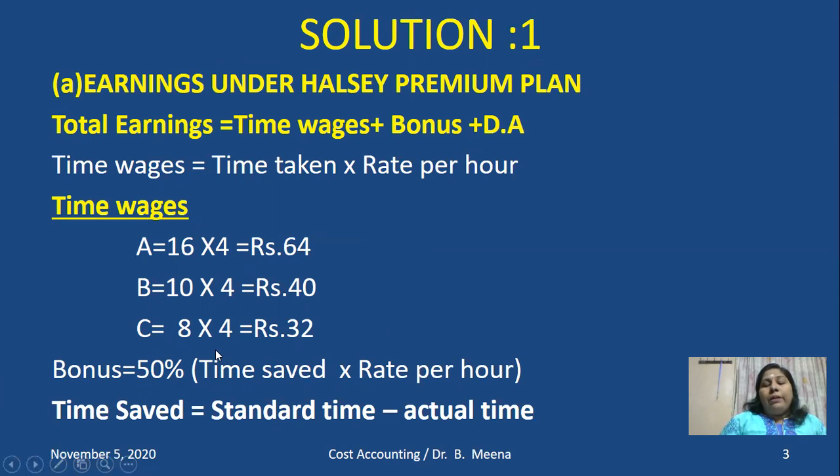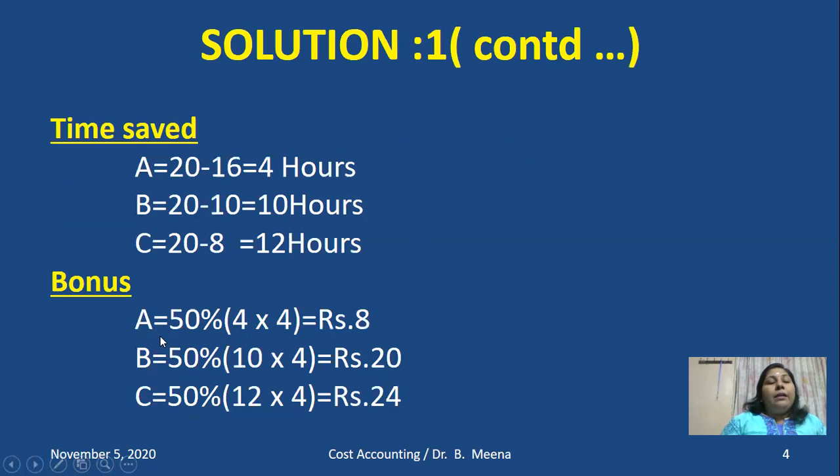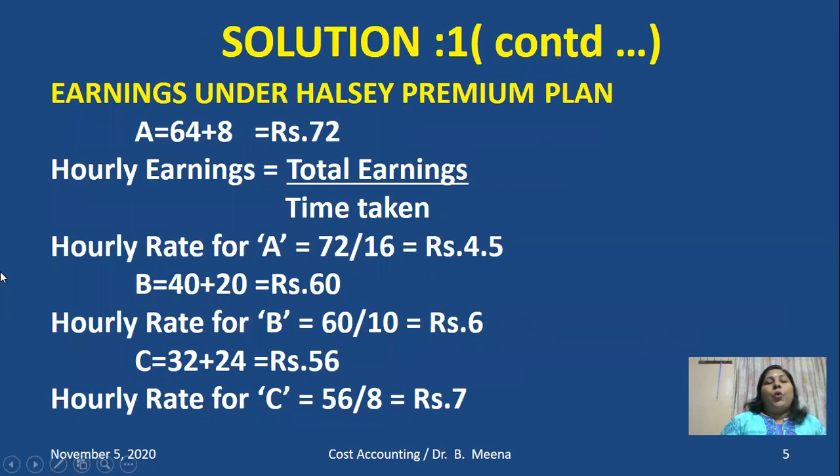Since the problem doesn't have the information about the DA, simply we add the time wages and bonus of A, B, and C separately to calculate the earnings, the total earnings. So look at the slide. Earnings under Halsey premium plan.